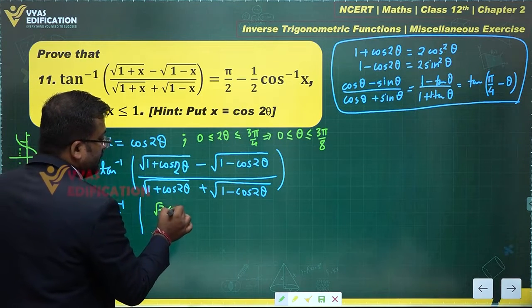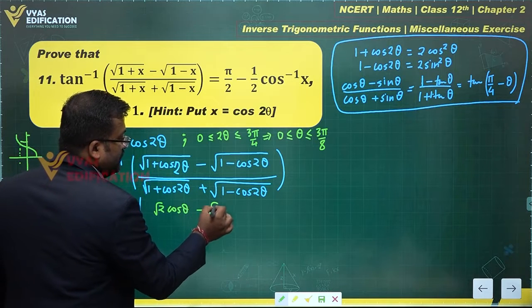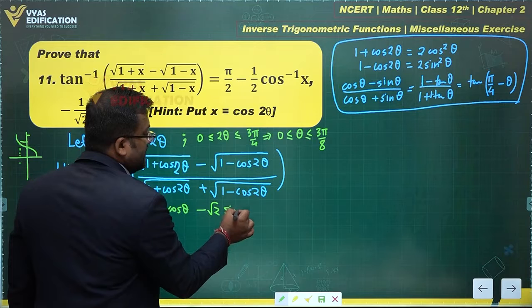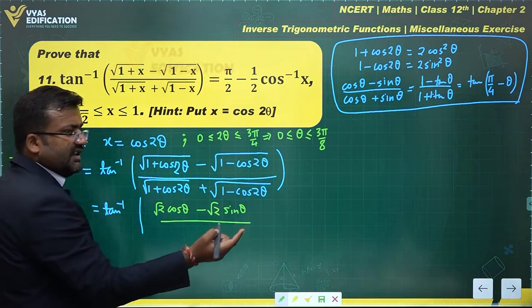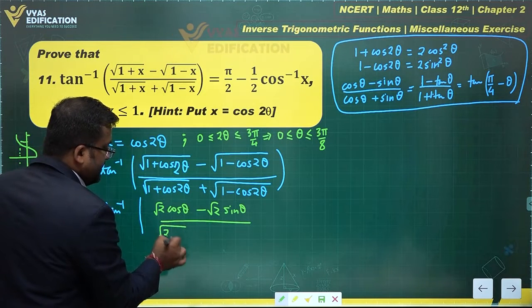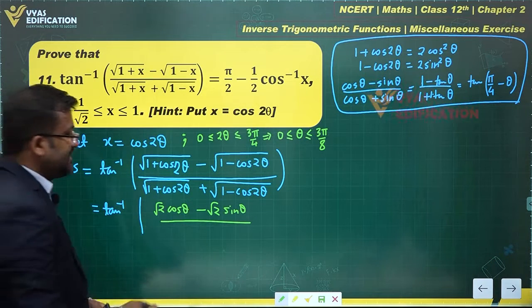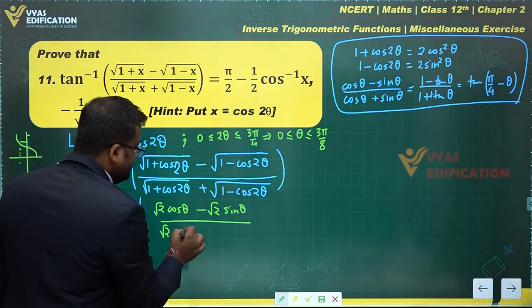So this is root 2 cos theta minus root 2, same thing. This becomes sin theta. Once again, first quadrant, sin theta will open as positive. Modulus of sin theta will be sin theta. This is again same terms in the denominator. Similar terms in the denominator, but separated by a plus sign this time. Root 2 plus.